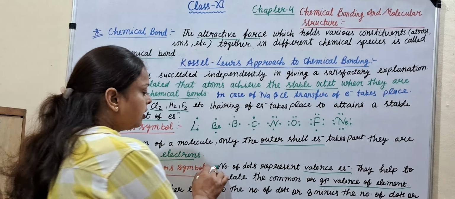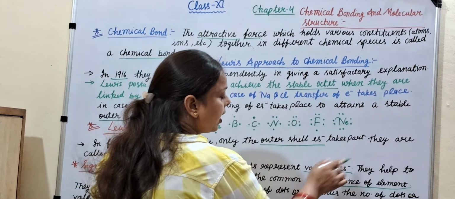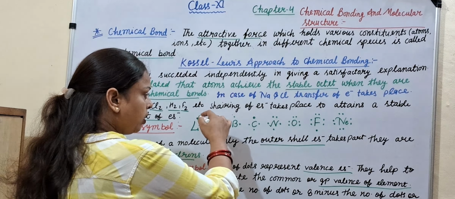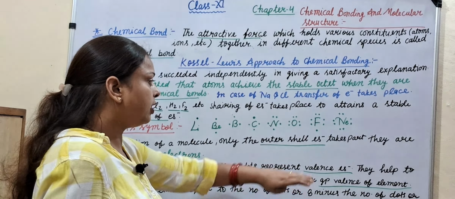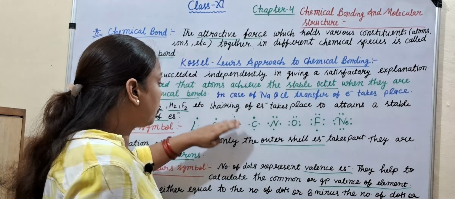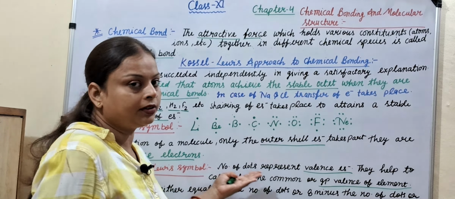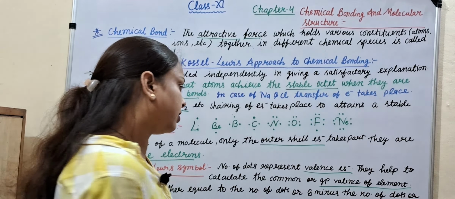I repeat again. The number of dots represents valence electrons, the electrons that take part in chemical reactions.